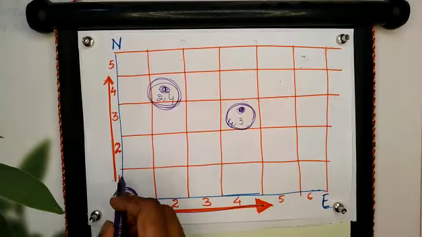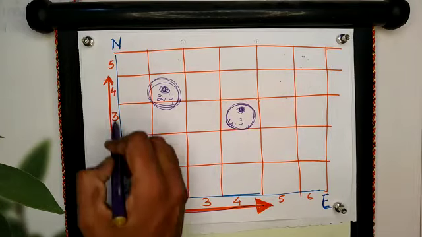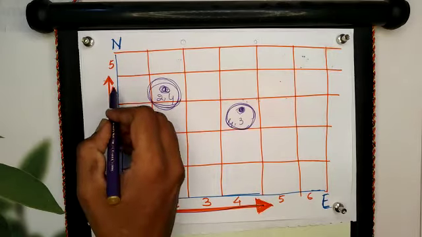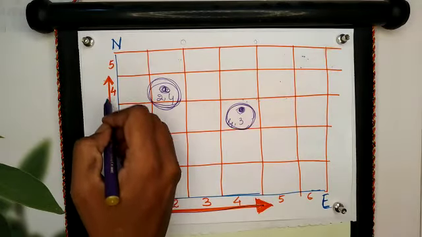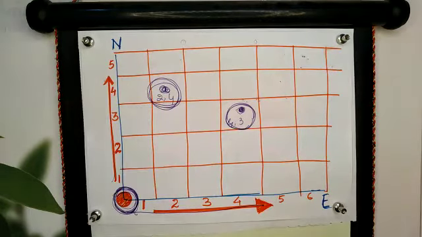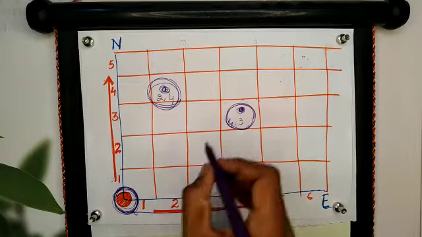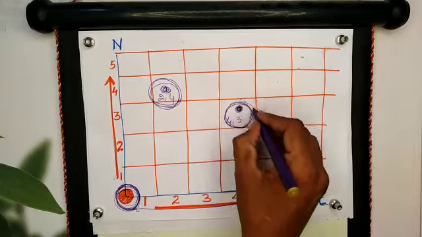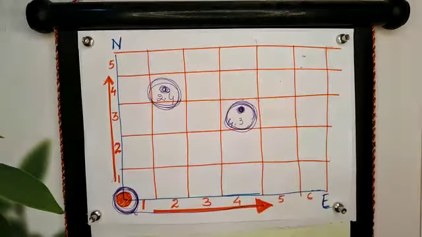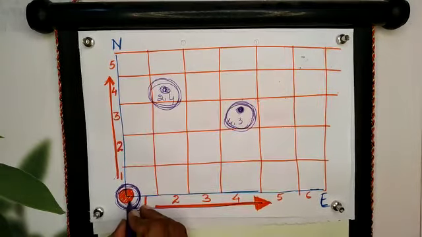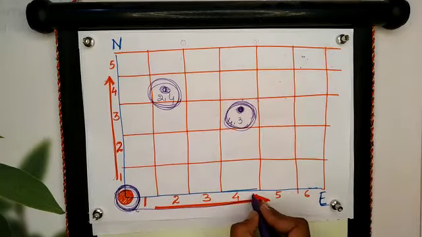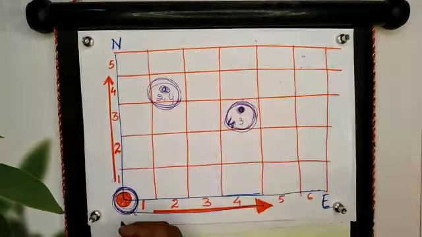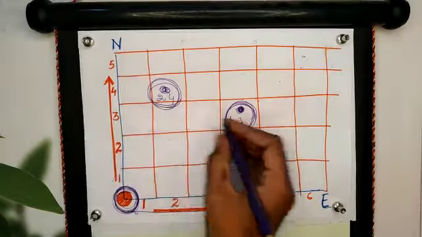Similarly, you go upwards towards north and name each and every cell by number 1, 2, 3, 4, 5, like that. Suppose you want to know the location of this point. This point is 4 towards east and 3 towards north.